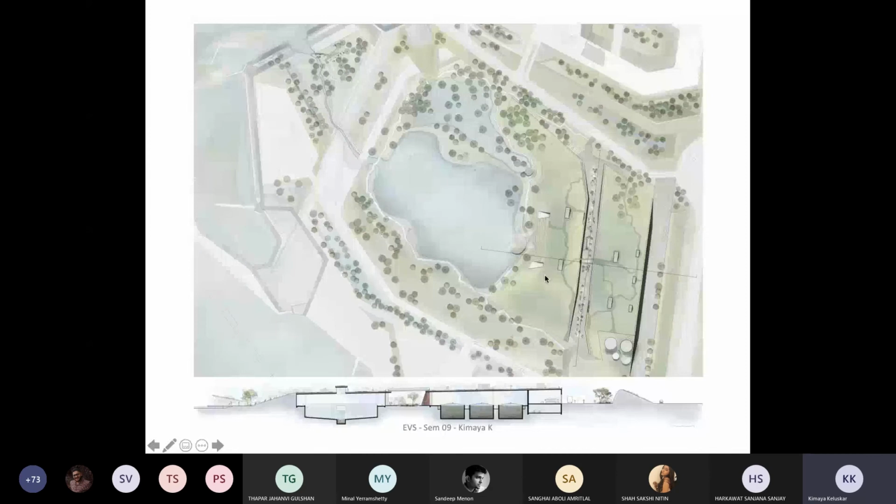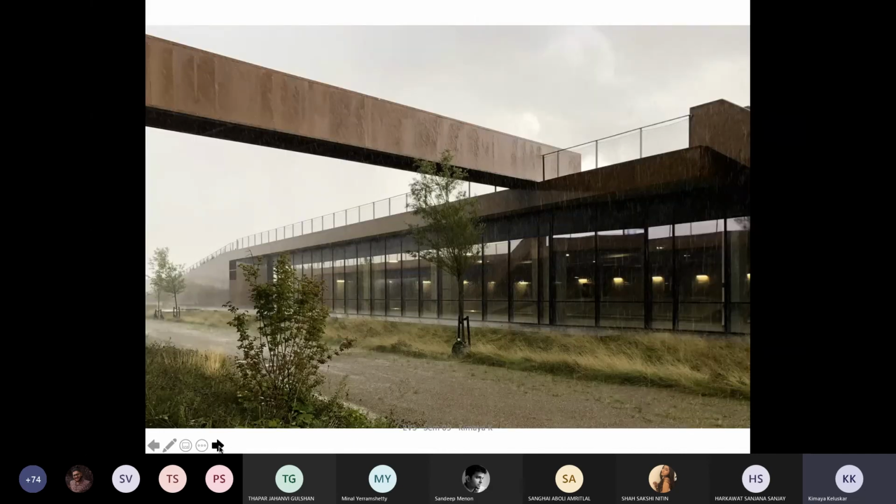This is the entire project wherein you have these water streams that are coming into this pond. This is the section that's cut across the site, where this is the water treatment facility that you can see, and then you can see there are these bridges touching the roofs. Okay, you have a skylight because of the deep plan. There is a certain kind of daylight which is needed. The way it cascades down and enters into this water body where you have access, and otherwise this is like a built space as such. So this is how it looks.